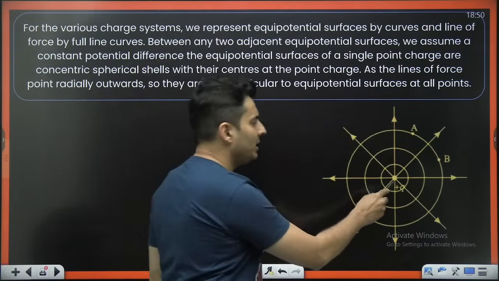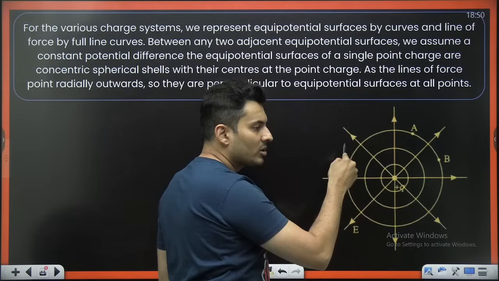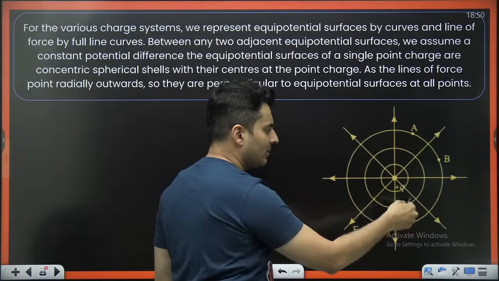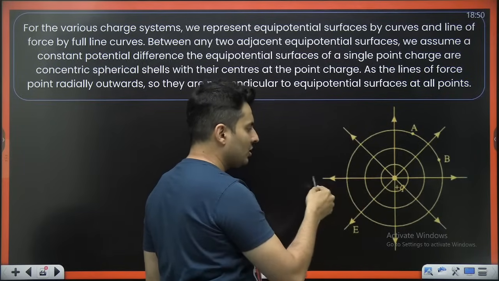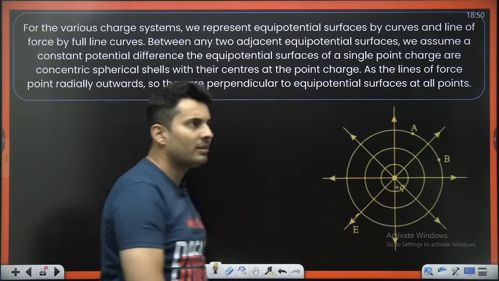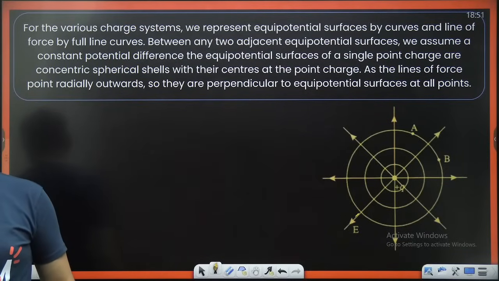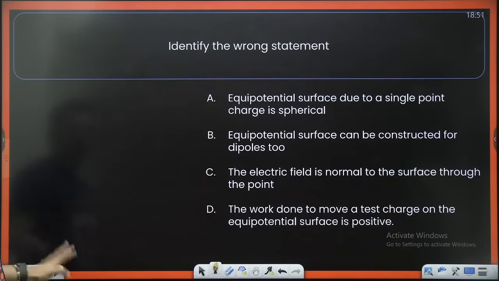So obviously for a point charge, equipotential surfaces are concentric spheres. All those points which are at the same potential. This and this will be at different potential. Electric field always goes from higher voltage to lower voltage, and they are also perpendicular to the equipotential surfaces. That is what is mentioned in the passage. Just have a look at it once more. Okay, let's start solving the questions then.